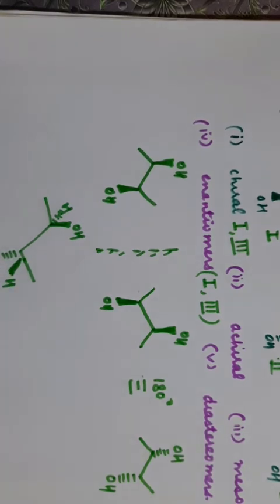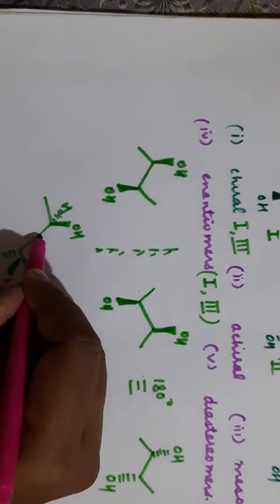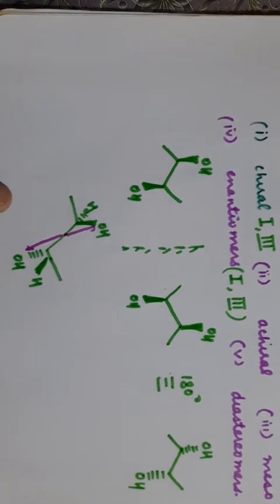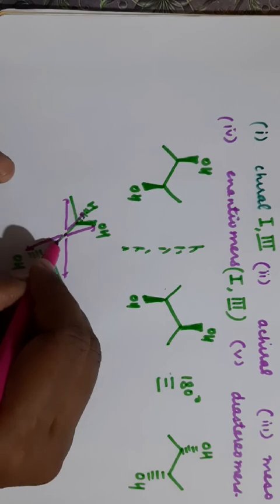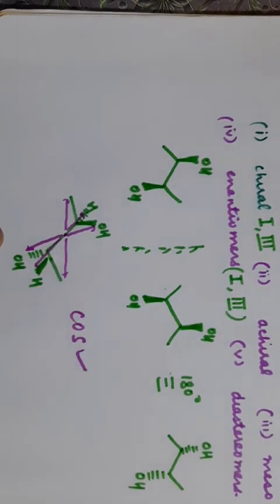Clear? Now can you see if there is any center of symmetry present here? If we move this side, we will get OH. If we move this side, we will get OH. If we move this side, we will get CH3. If we move this side, we will get CH3. If we move this side, we will get H. If we move this side, we will get H. So there is a center of symmetry present here.